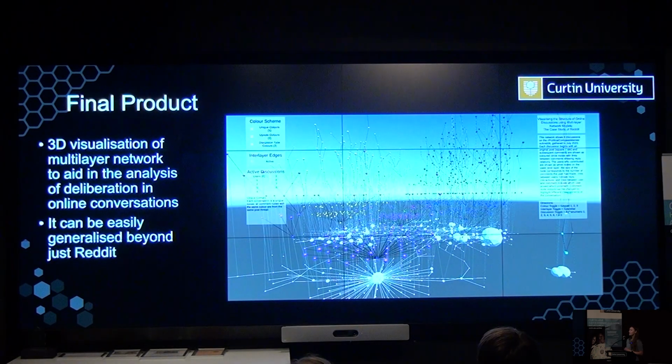So this is our visualization. It's a 3D model of online discussions using our multilayer network. And it can be easily generalized beyond just Reddit. It can be used for other online interactions and communications.